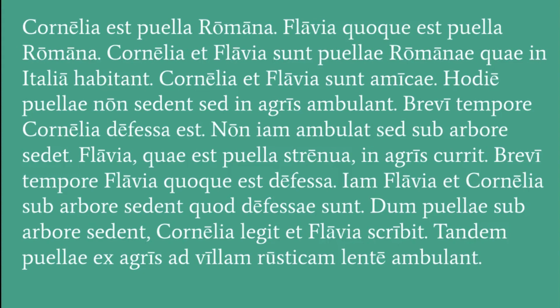Flavia, quae est puella strenua, in agris currit. So Flavia, who is an energetic girl, right? It's sort of a side thought. We call these relative clauses, but don't worry about it. Just take it the way it comes right at you. So Flavia, who is an energetic girl, in agris currit, is running in the fields, right? So Cornelia gets tired. She's sitting down. Her friend Flavia is running around still.